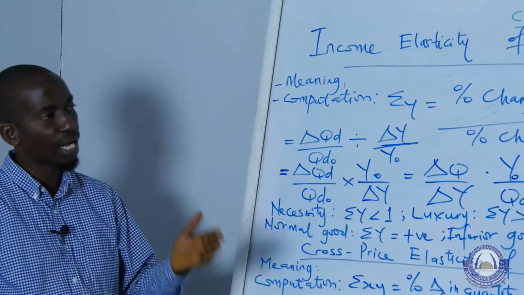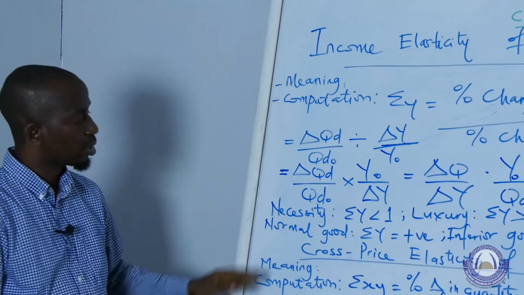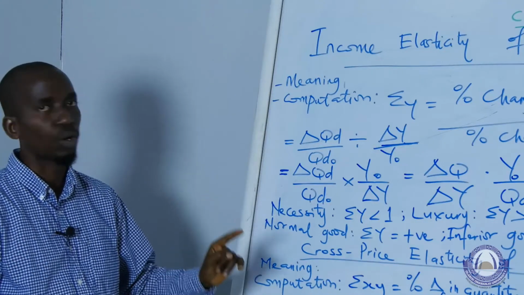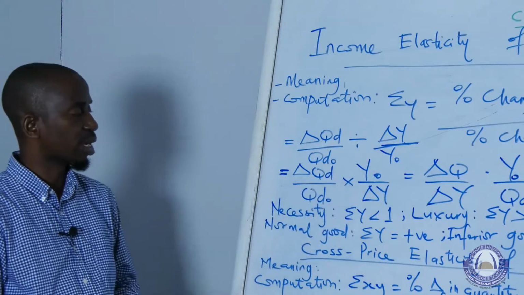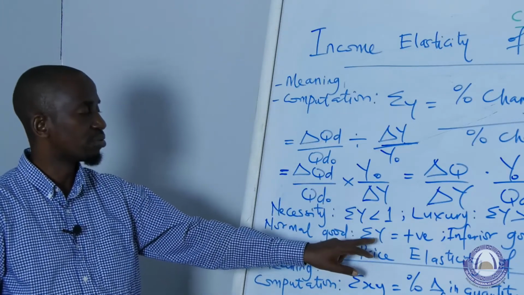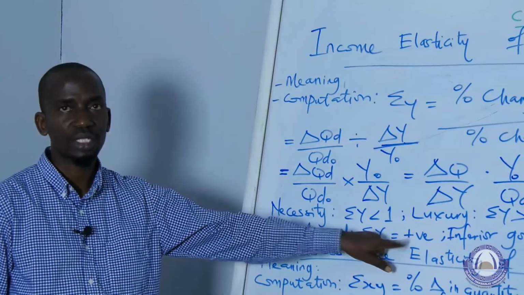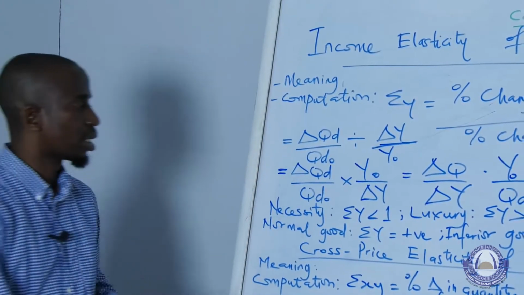By buying that car with your increase in income, that car is a normal good. So any commodity for which an increase in income results in an increase in quantity demanded is referred to as a normal good. And for that good, the value of income elasticity of demand will be positive. That is, a positive relationship between income and quantity demanded.